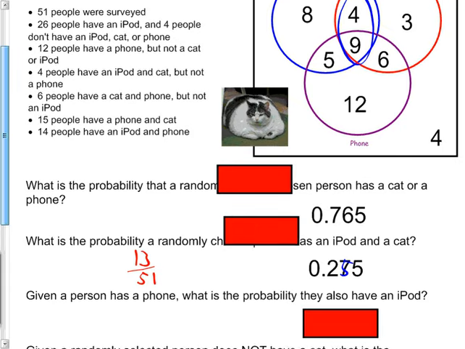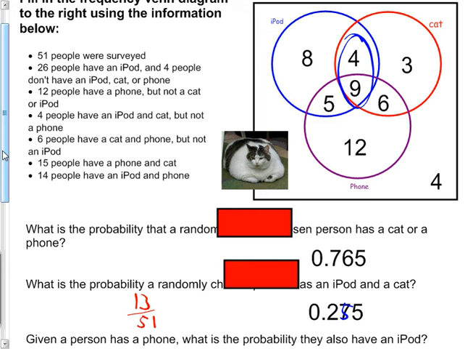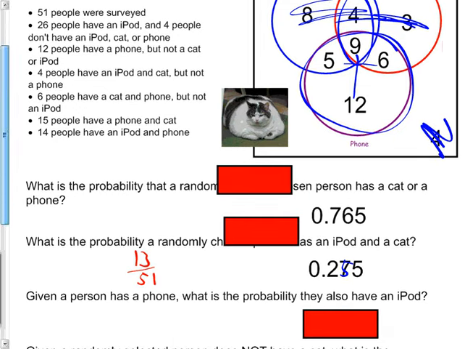And the last one is, given the person has a phone. Right away I'd do this. Given they have a phone, only these are possible. Not possible. Not possible. Now I got a whole new problem, and it's not out of 51 anymore. It's out of all of this, which is 9 and 12. I'm going to add these together first. Makes 21 plus 11 makes 32. So 32 possible. Okay, so I'm going to make this out of 32.